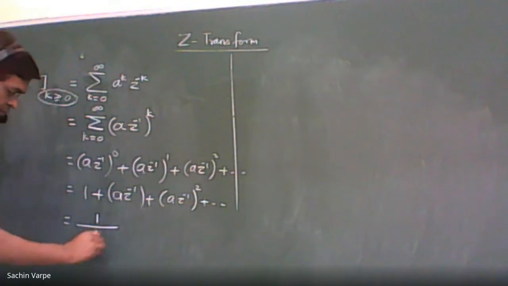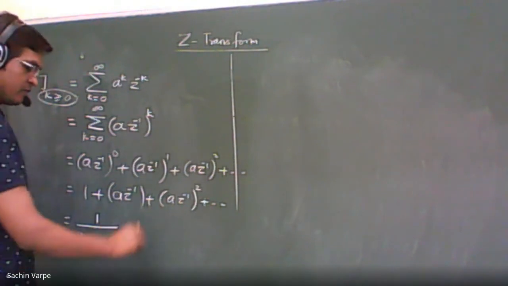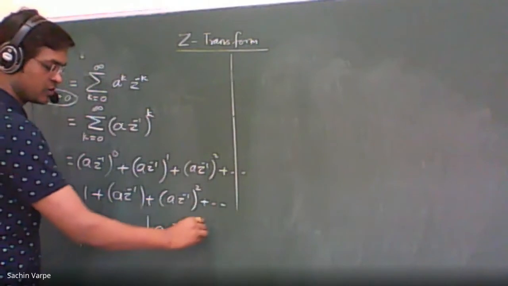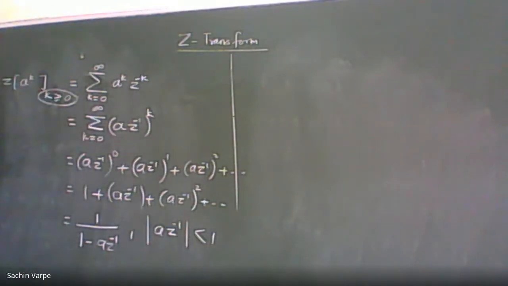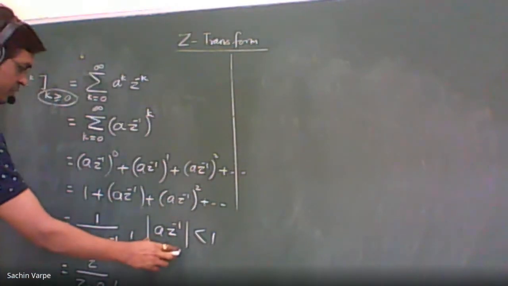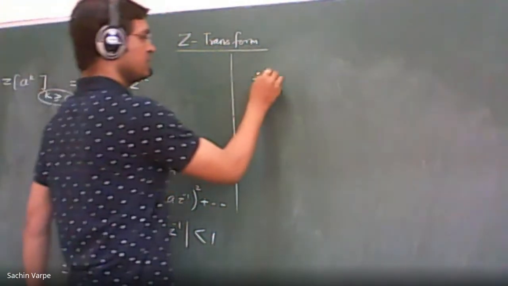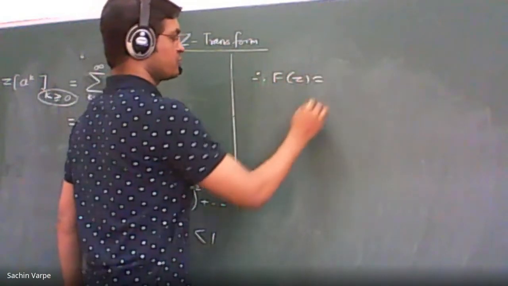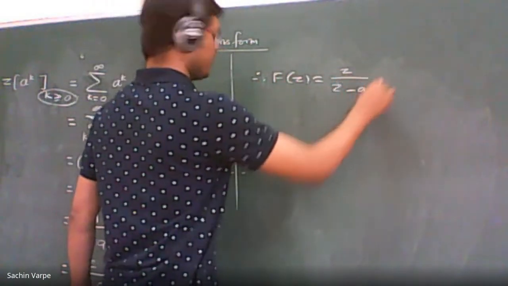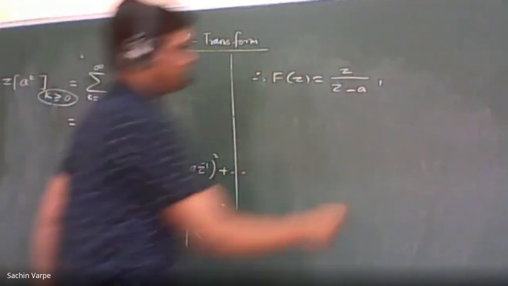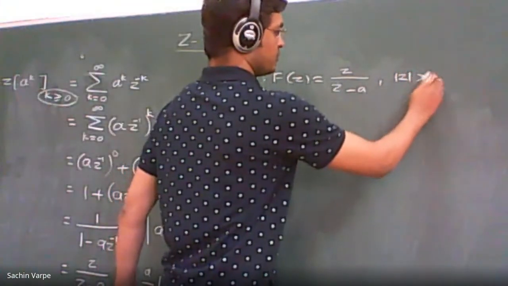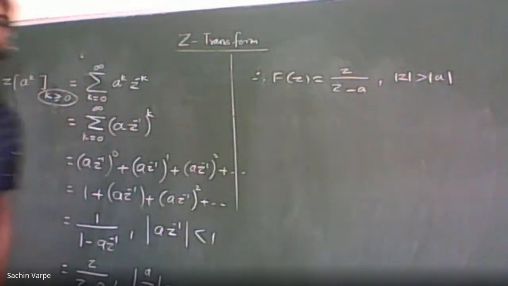What is the common ratio here? a z raised to minus 1, and only if the mod of the common ratio, a z raised to minus 1, is less than 1. If you simplify this, it will be equal to z upon z minus a, with mod of a by z less than 1. So finally, the required transform F of z equals z upon z minus a, with mod z greater than mod a. Is this clear to everyone?